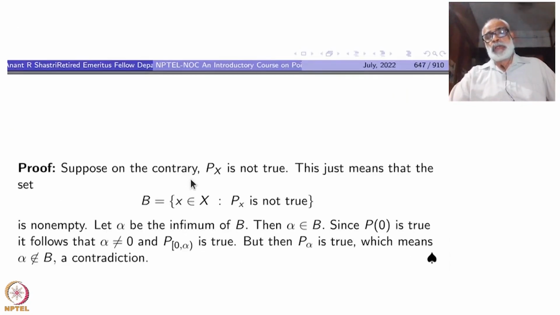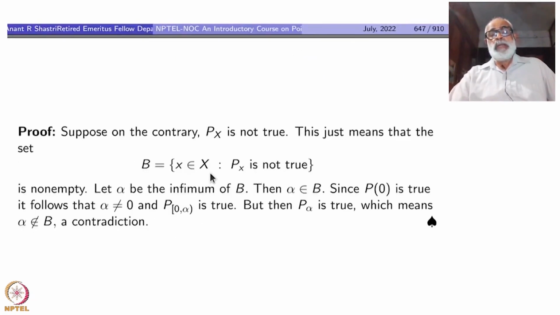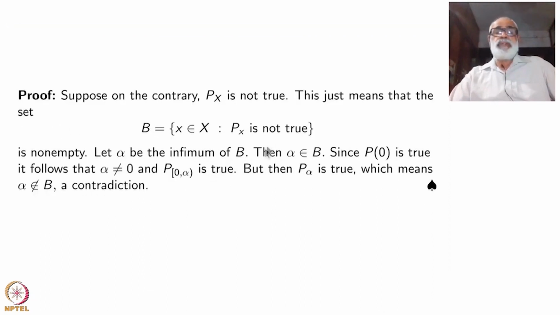Suppose on the contrary, P_X is not true. What does that mean? This just means that if you take elements inside X for which the statement is not true, that is a non-empty subset. This B is a non-empty subset. Okay. A non-empty subset in a well-ordered set has a minimum, an infimum alpha, and alpha is inside this one.